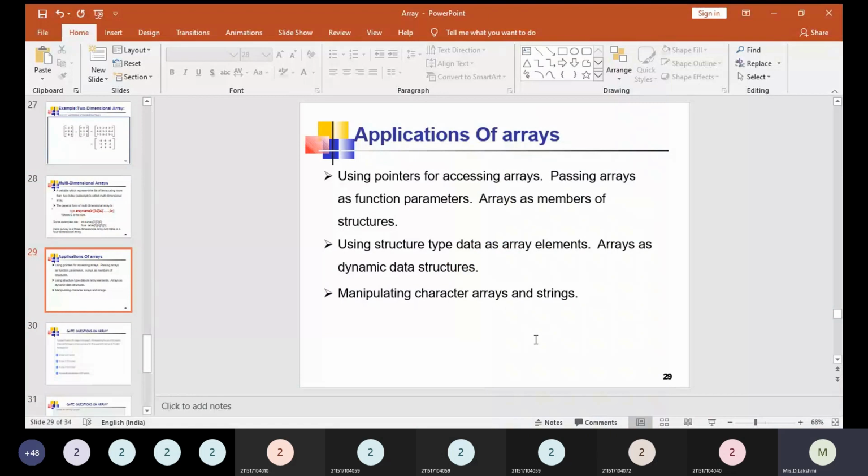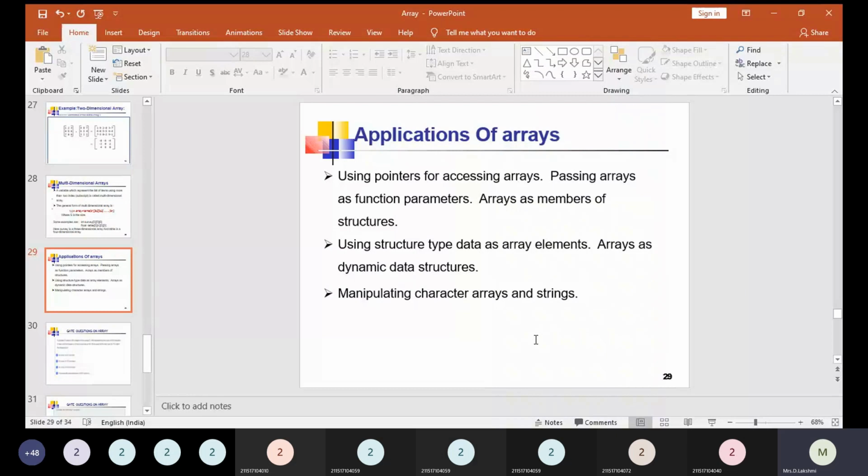So we use pointers for accessing arrays, passing arrays as function parameters, and arrays as members of structures. We can use arrays for passing parameters, arrays as members of structures, and we need pointers for accessing arrays. A very important concept: without pointers, we cannot access any values from the array. Okay, so using structure type data as array elements, arrays as dynamic data structures, manipulating character arrays and strings.